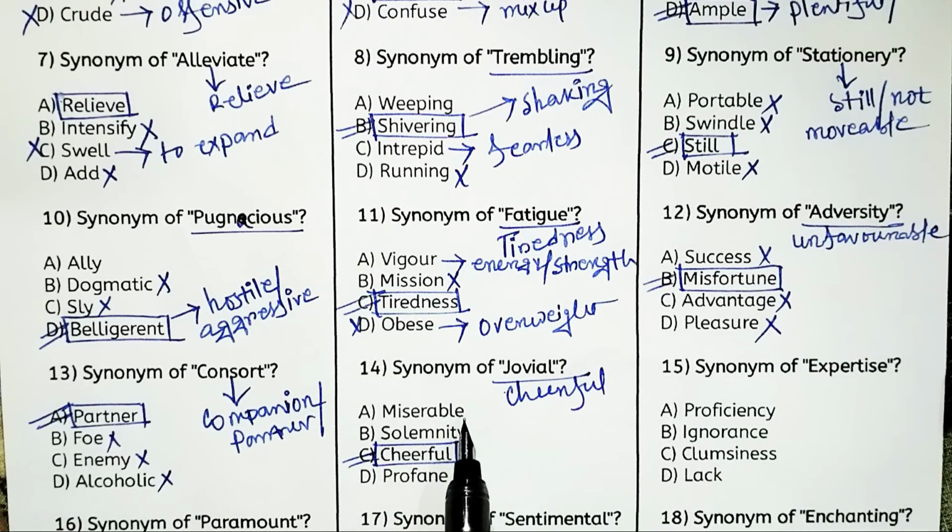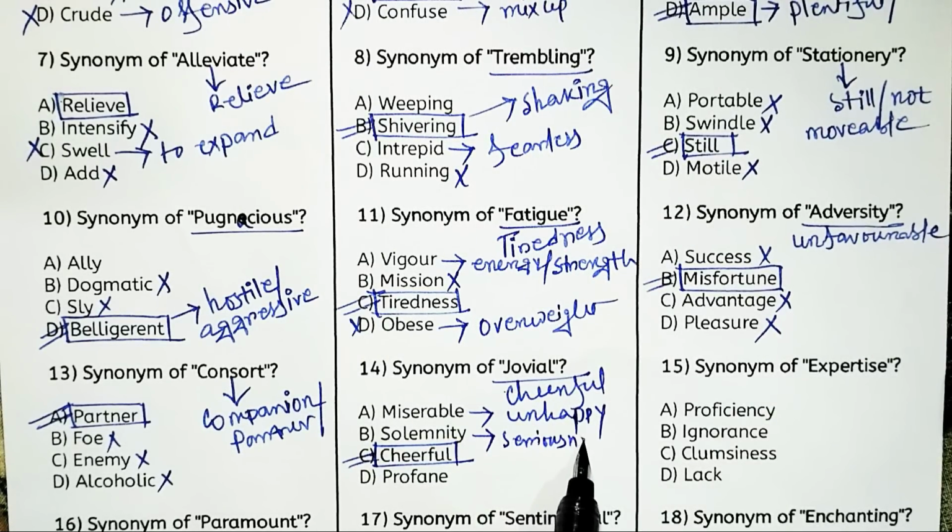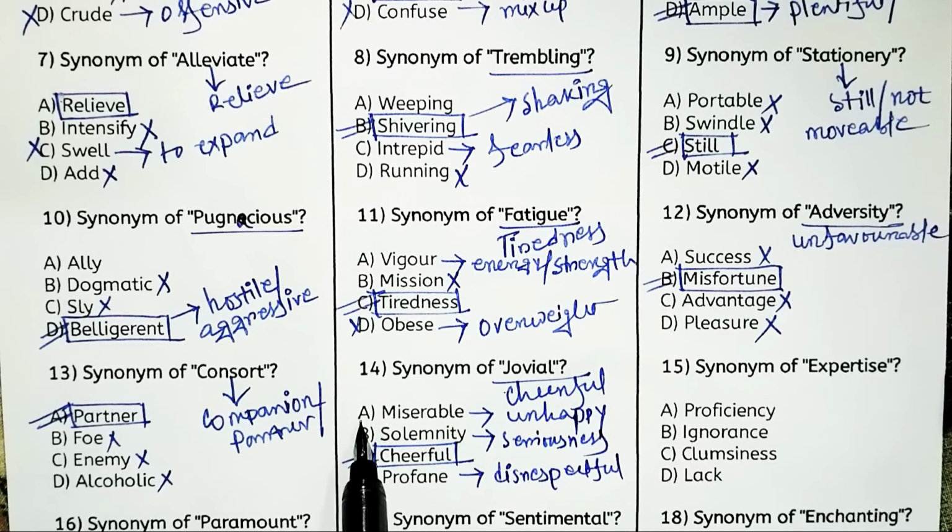Miserable means extremely unhappy or gloomy. Solemnity means seriousness, one kind of gravity. And profane means disrespectful. So we have to eliminate option A, option B, and option D. So cheerful is the right answer.